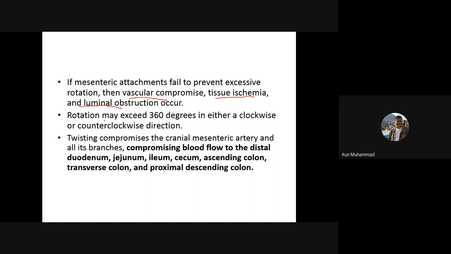The rotation of the intestine may be clockwise or anti-clockwise, and that rotation may be up to 360 degrees. And you know that twisting of the cranial mesenteric artery will cause blood compromise of the duodenum, jejunum, ileum, cecum. So all the distal part of the intestine, where the cranial mesenteric artery was the source of the blood circulation, all those parts of the intestine would be affected.